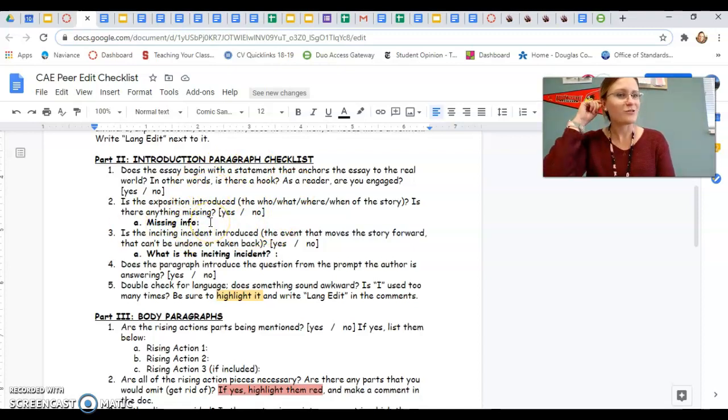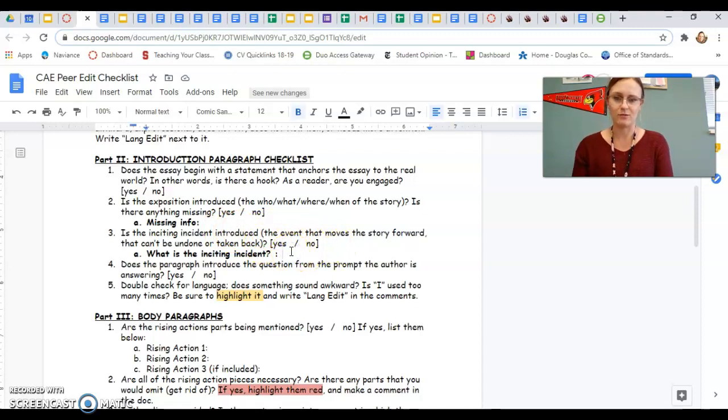If you know that they told us where we were, but I didn't know where and I didn't know how old they were when this experience happened, you need to write about it in the missing info section, okay? Is the inciting incident introduced? So that event that moves the story forward, yes or no?